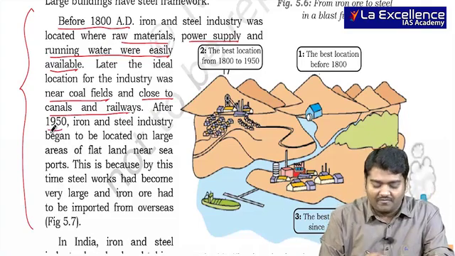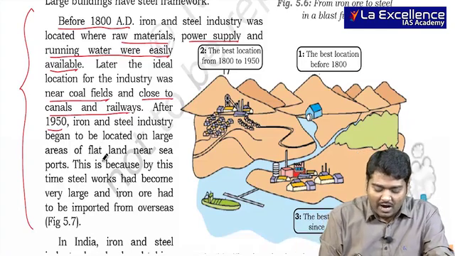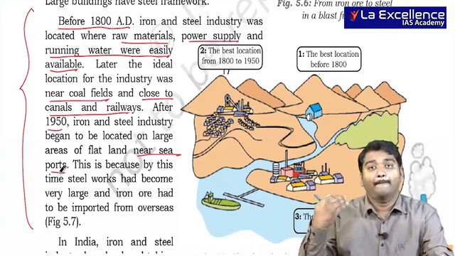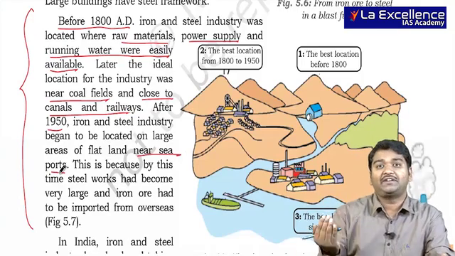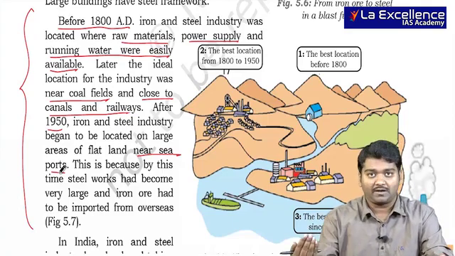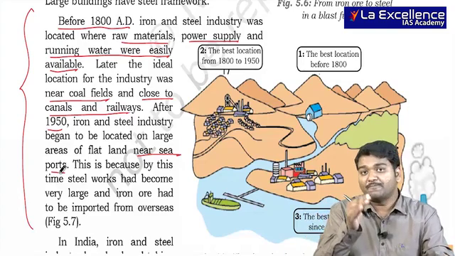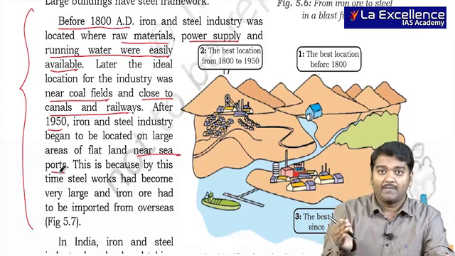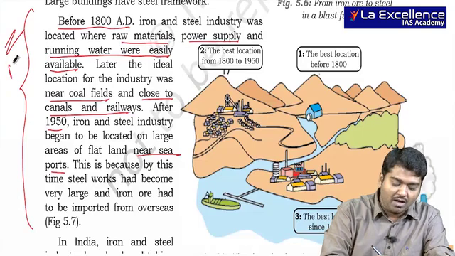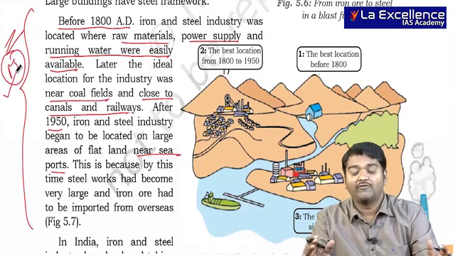And after 1950, iron and steel began to be located anywhere you have seaports, because you can import both iron ore and coal effectively at a lesser cost. So with transportation, we usually see that it has completely varied. Here we want to say that when transportation developed, along with that, the industrial locations also kept on changing. So this was asked in your mains exam. That is the reason I am asking you to read this book carefully for this exam.